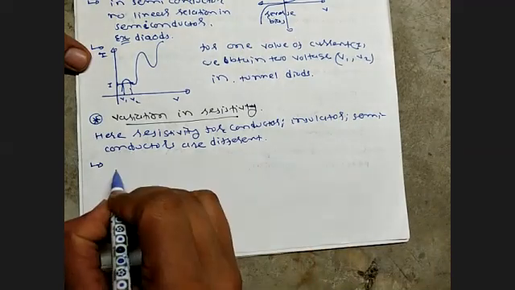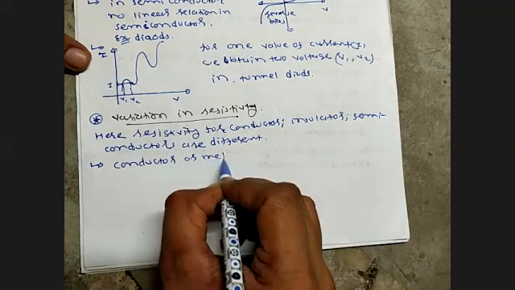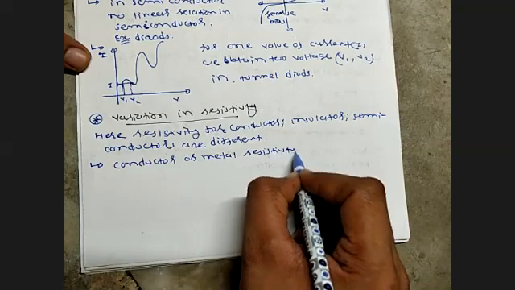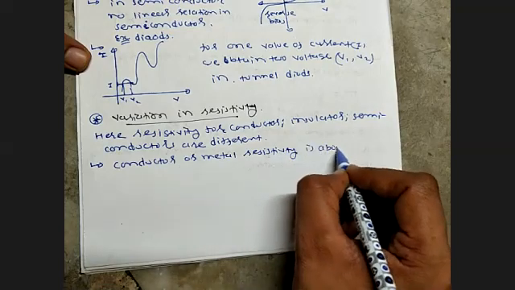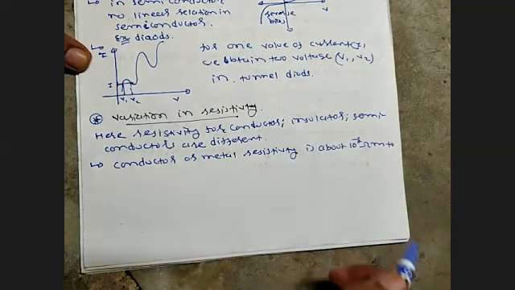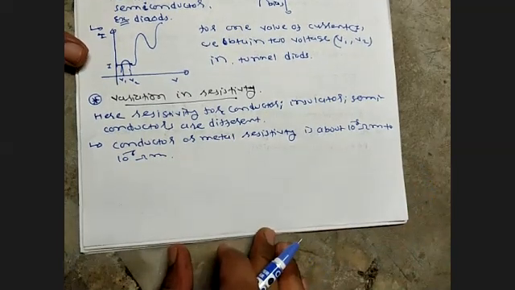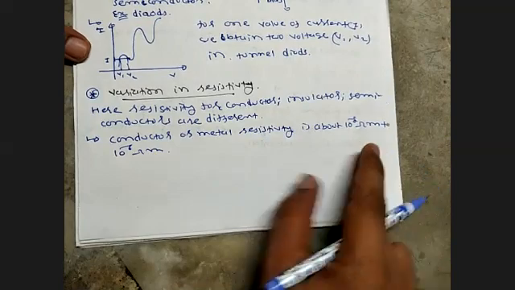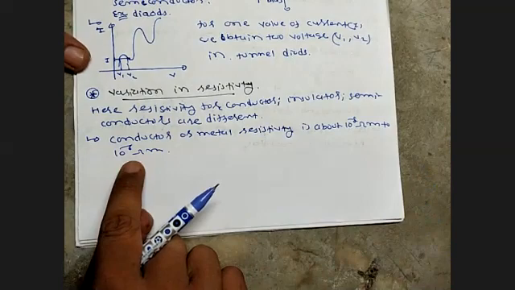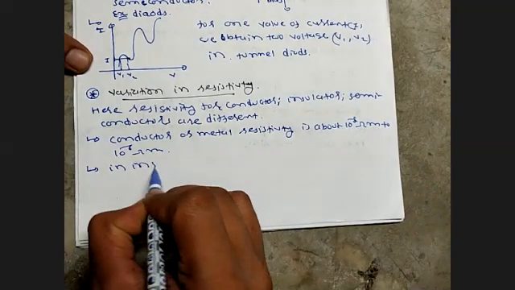for a conductor or metal, resistivity is about 10 to the power minus 8 ohm meter to 10 to the power minus 6 ohm meter. So see, for a conductor or a metal, the resistivity is very small, minus 8 to minus 6, too much small. And in an insulator,